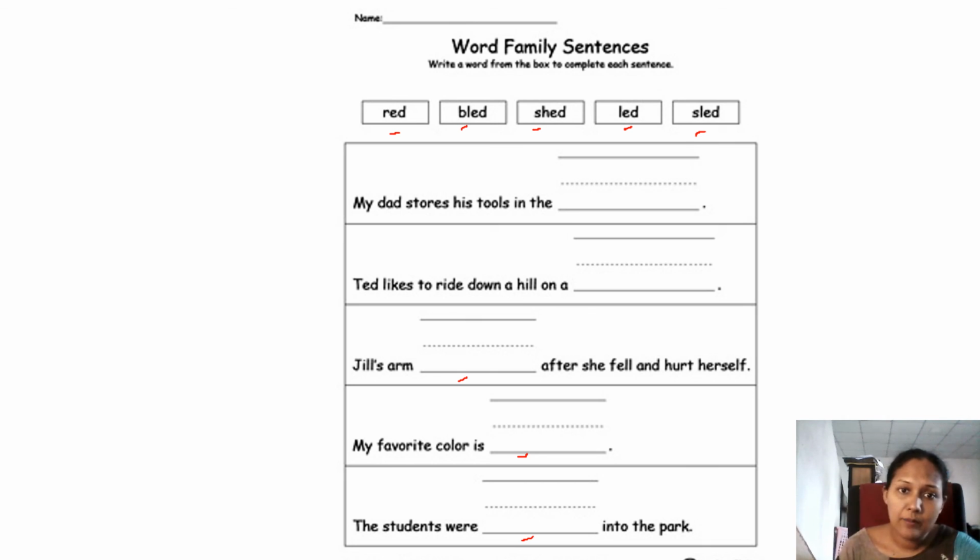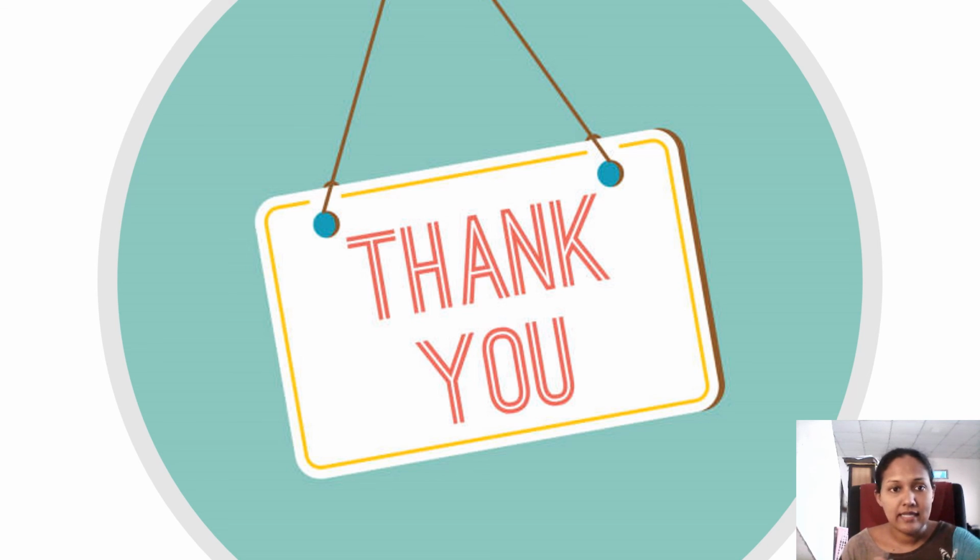Jill's arm bled after she fell and hurt herself. My favorite color is red. The students were led into the park. Right? So these are the sentences you must do. Right? So these are the activities we have for this week.